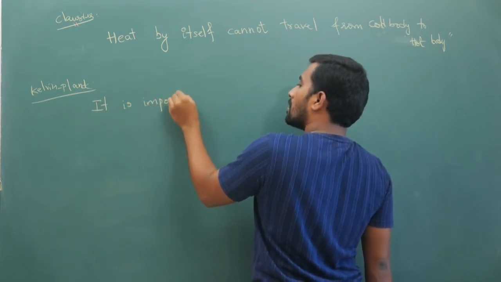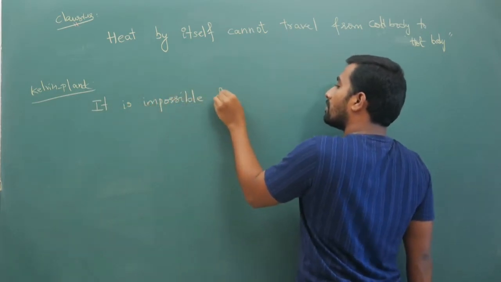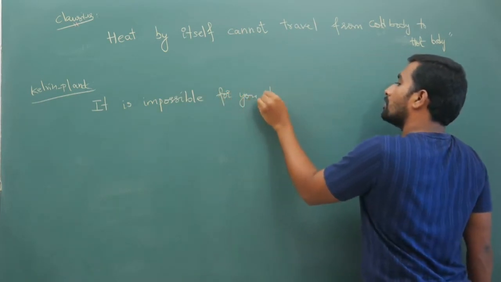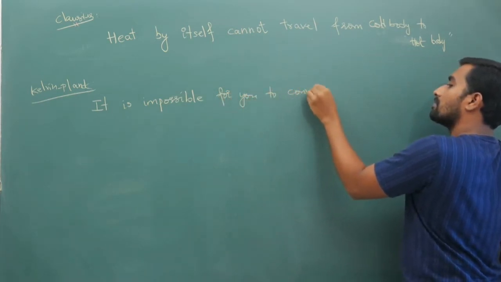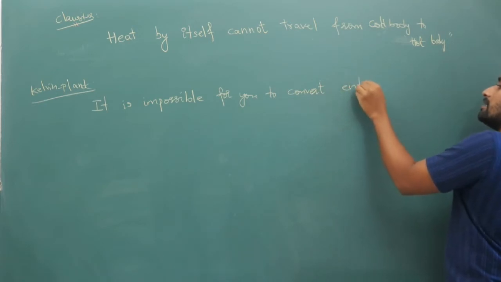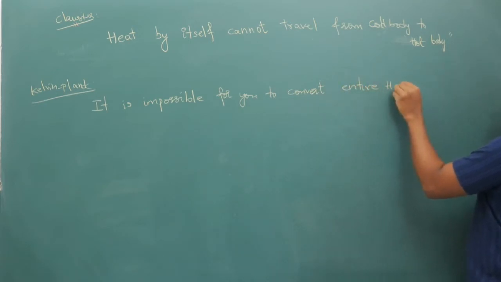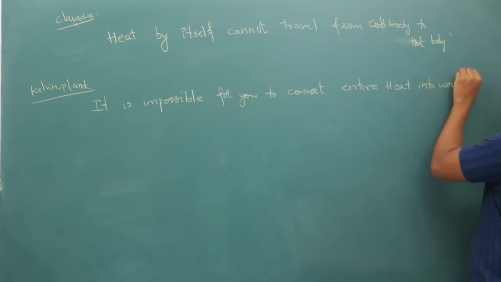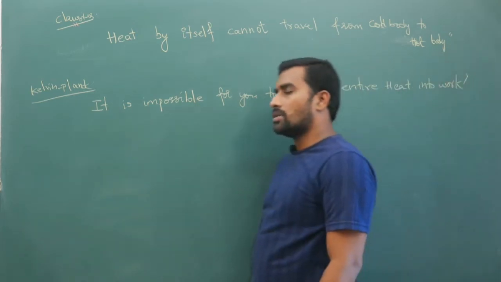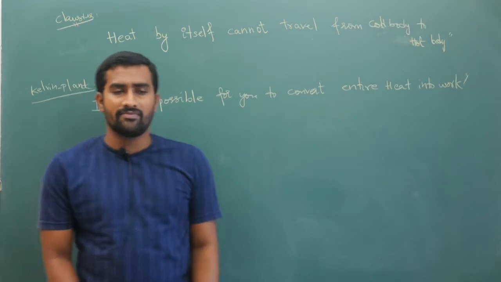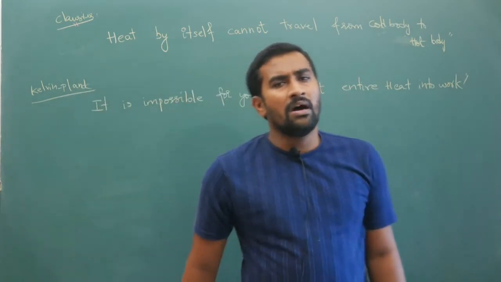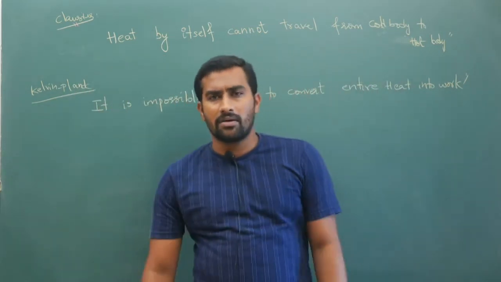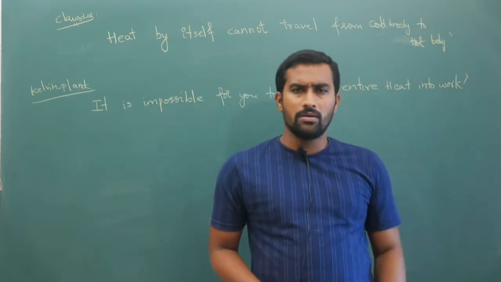So these are the statements of the second law of thermodynamics. Now in books big definitions are given but not required. If you follow this, that is enough.